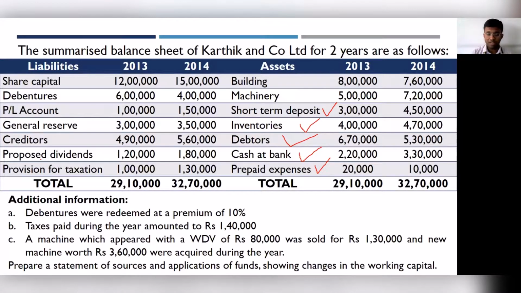Then we have an item which is called proposed dividend. Now, for proposed dividend, we have two options. Either we could treat it as a non-current liability, or we could treat it as a current liability. When you're treating proposed dividend as non-current liability, there is one very important aspect that you have to remember. That adjustment I'll be sharing on the screen right now. I hope the screen is visible.